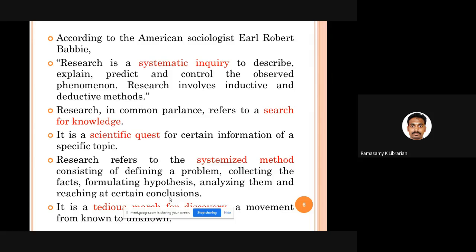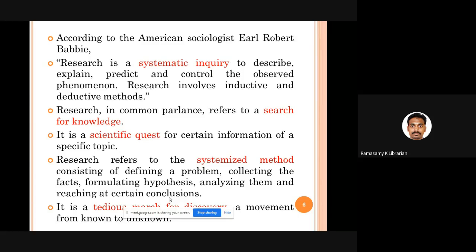The other one is deductive method. Here you say that Ernakulam is a good city. So Ramya is living in Ernakulam. So Ramya is a good girl. So this kind of research method is called deductive method. So either you move from individual to general, or you move from general to individual. That is the definition given by Robert.